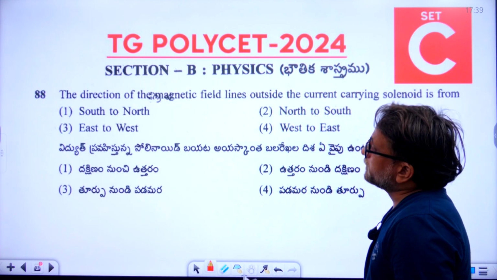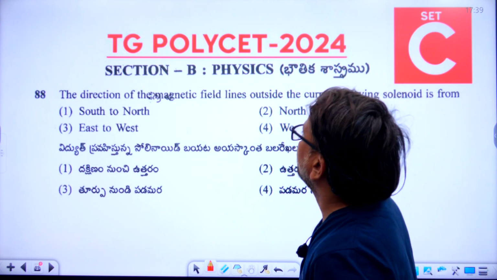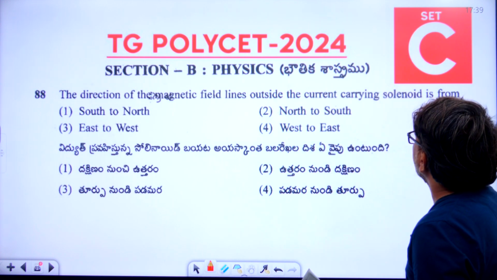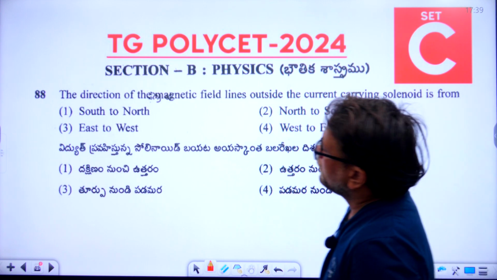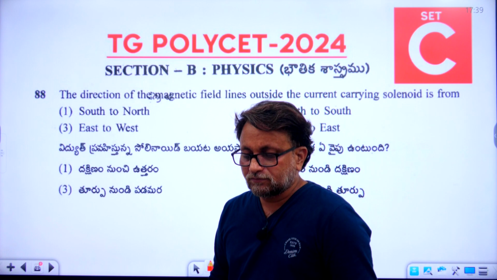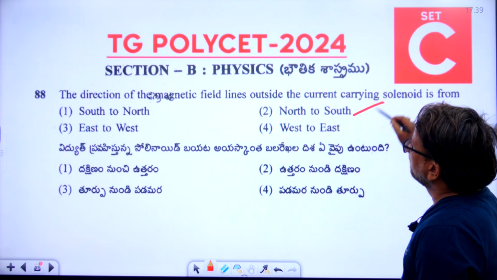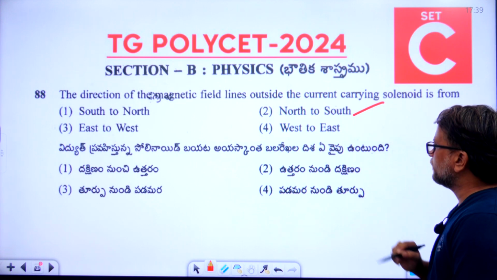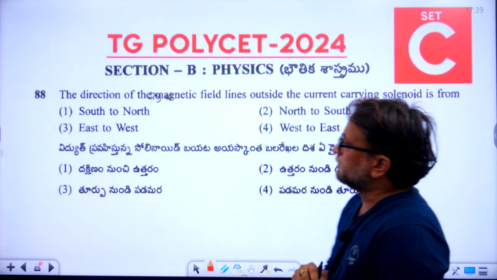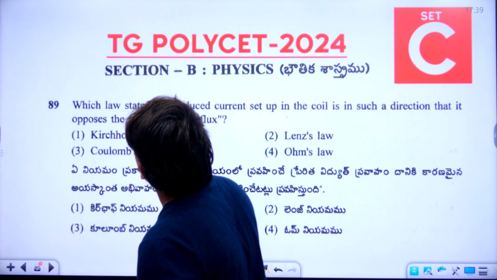So 88th question. The direction of the magnetic field lines outside the current carrying solenoid is from. So what is the right answer for 88th question? So right answer is, second option is the right answer. North to south. So 88th question finished. Now let's go to the 89th question.